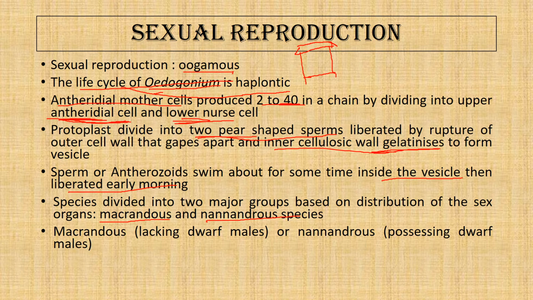In the Nannandrous species, a special dwarf filament is present which bears the antheridial mother cells or the antheridial cells. So this is how, based on the male reproduction, the oogonium is divided into Macrandrous and Nannandrous species.